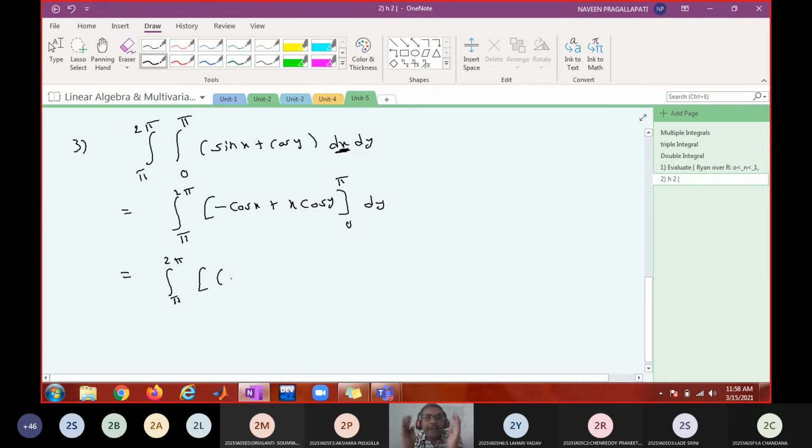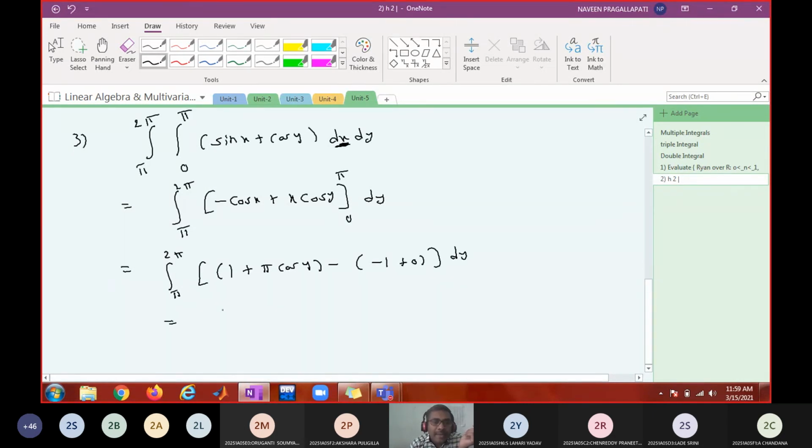What is the upper limit? Give a bracket for the upper limit and one bracket for the lower limit. Simplify and then integrate. So what is cos pi? Cos pi is minus 1. Minus into minus 1 plus pi cos y, minus cos 0 is 1, minus 1, and plus 0 into anything is 0. Is this right? Upper limit minus lower limit is over. So pi to 2 pi. What is the simplification? Minus into minus, plus 1 plus 1 is 2, plus pi cos y dy.